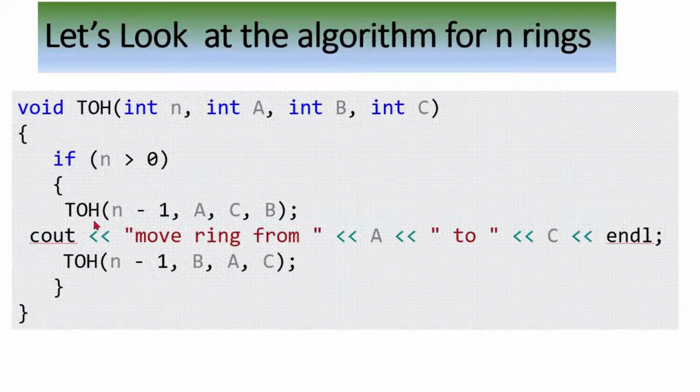The first step is a recursive step with n minus 1 rings, where A is the source, B is the destination and C is an auxiliary tower. The next step is the move, such that the ring is transferred from A to C. And the last is also a recursive step, with B as the source, C as the destination and A as an auxiliary tower. So this is the algorithm we have devised based on the 3 steps.